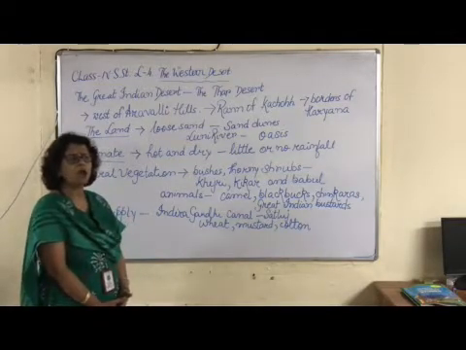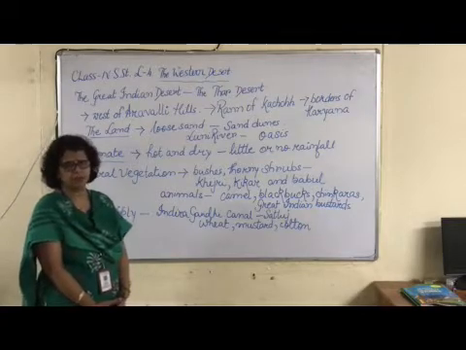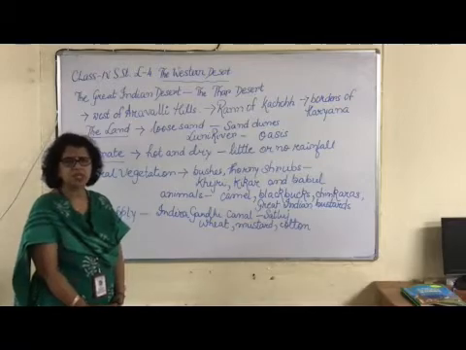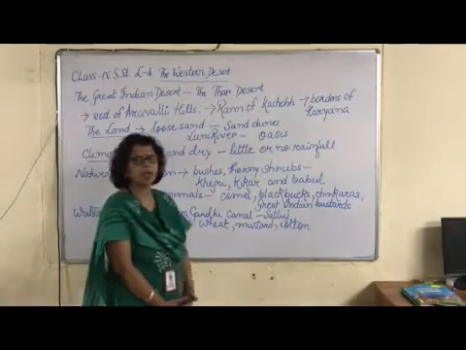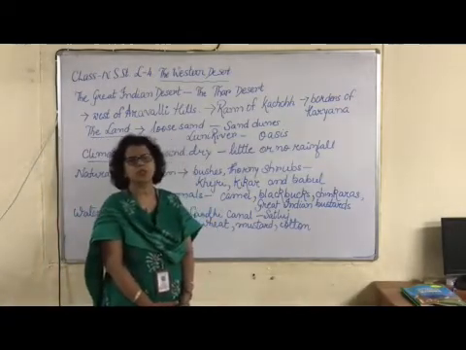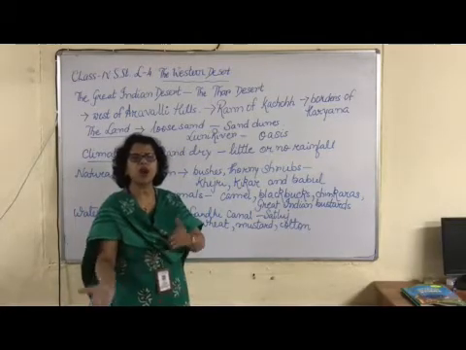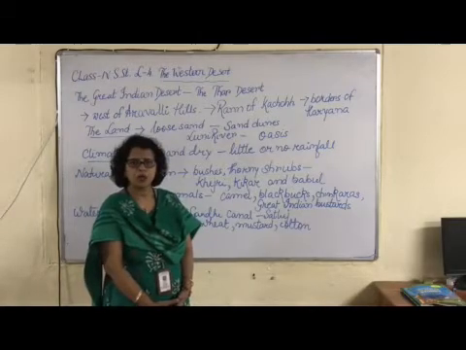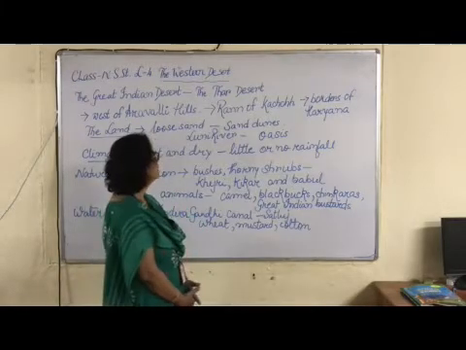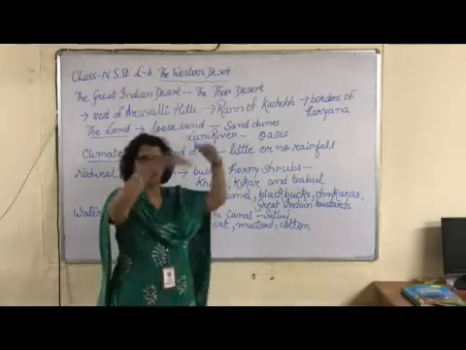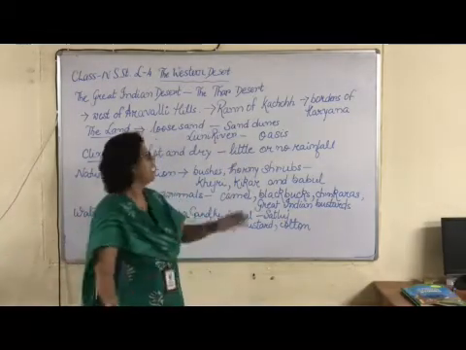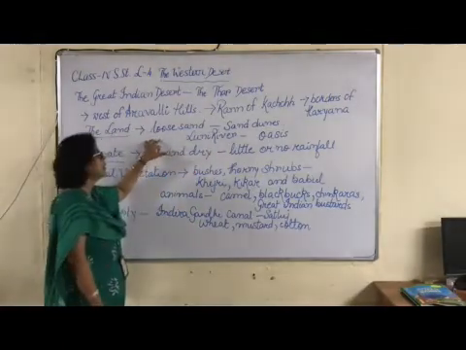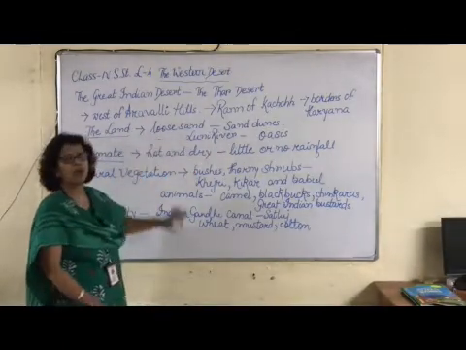Sand dunes are hills made up of loose sand, and they are quite dangerous at the time of storms, because the sand dunes can shift from one place to another due to storms. Again, in the desert you have oases.